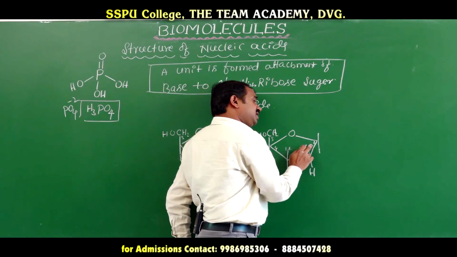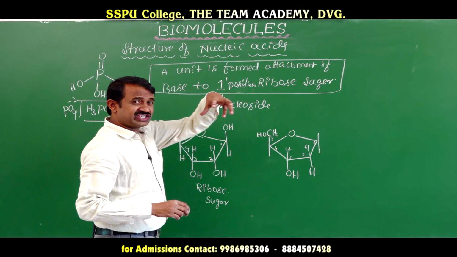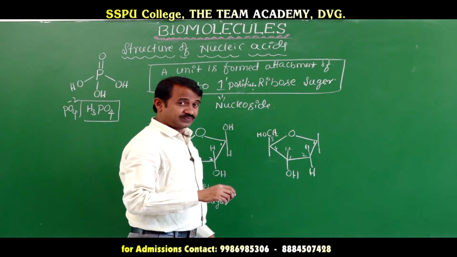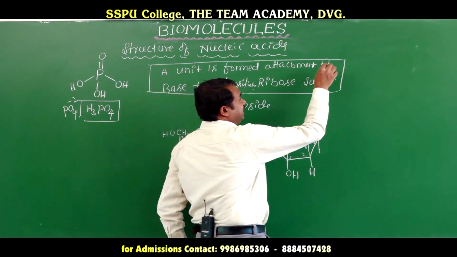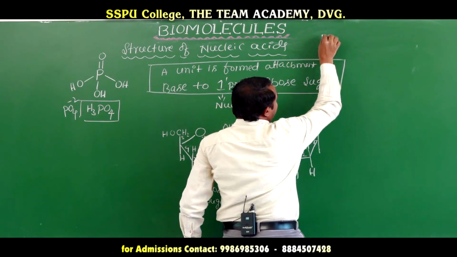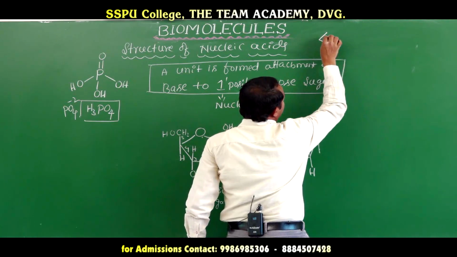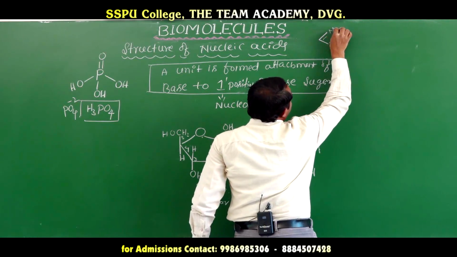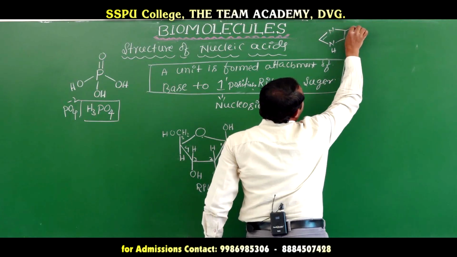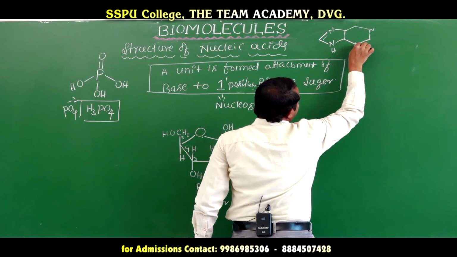The C1 position is attached to base. Base means which contains NH2, NH. I will take examples of base here: adenine, guanine, cytosine and thymine.